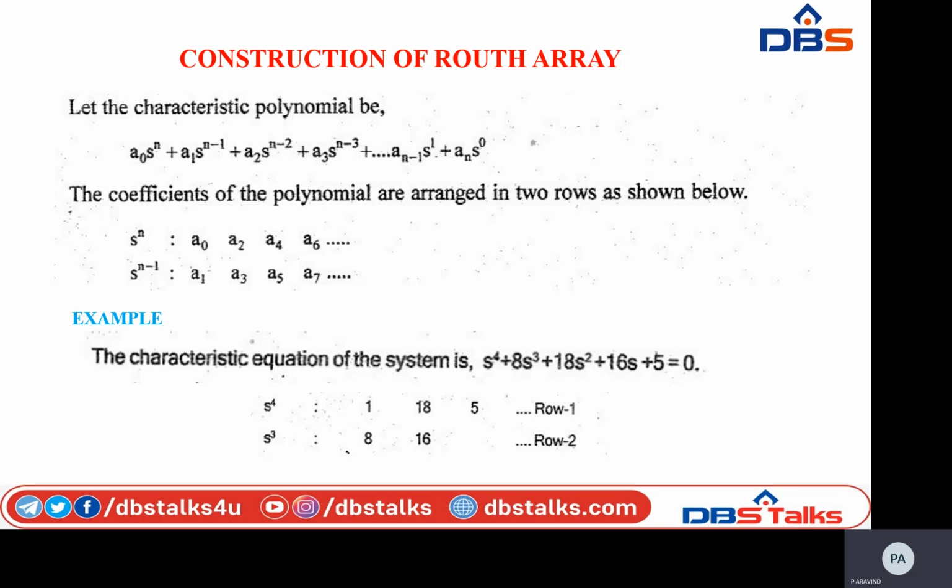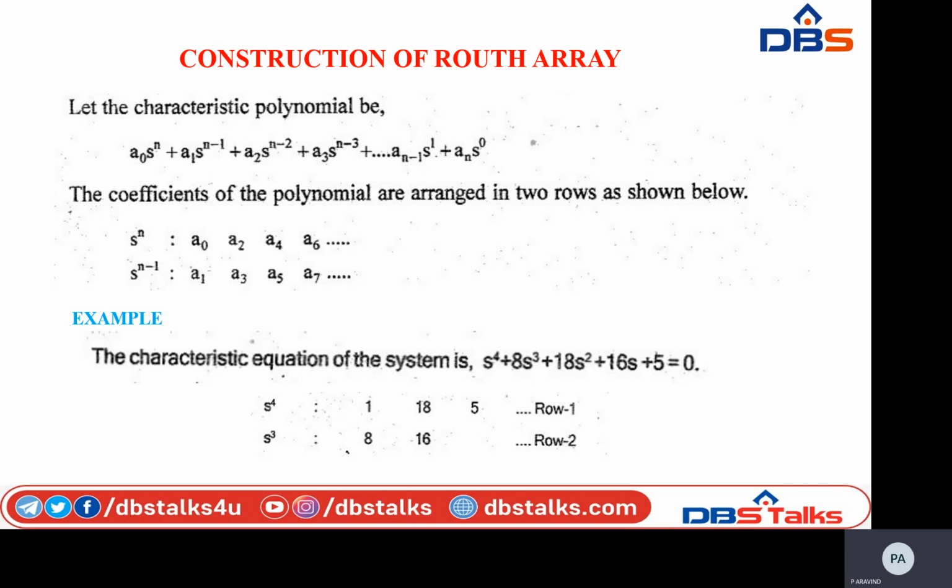Now, the first row of the Routh array, that is s^4. Carefully see the example. In the construction of the Routh array, for every characteristic polynomial, the first two rows are common, and they are obtained from the polynomial equation only. Here we are going to write the first rows of the Routh array from the characteristic polynomial equation only.